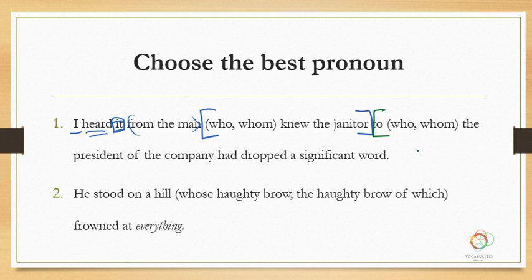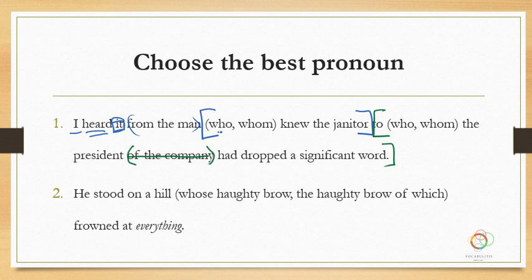To who or whom the president, let's ignore this, okay? Because that's a prepositional phrase. It's there, it just confuses us. So, who or whom the president had dropped a significant word to, basically, okay? And it goes like that. So I heard it from the man, and in the blue clause, what's going on?